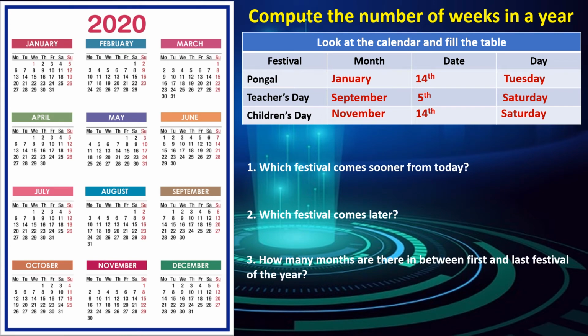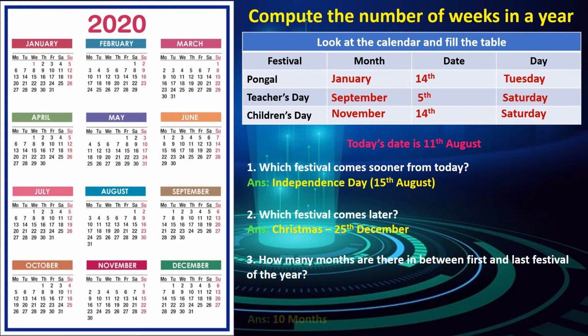Which festival comes sooner from today? Yes, that is Independence Day. Which festival comes later? Christmas, 25th December. Christmas is the last festival of every year. How many months are there in between the first and last festival of the year? Yes, there is a 10-month difference between the first festival and the last festival.